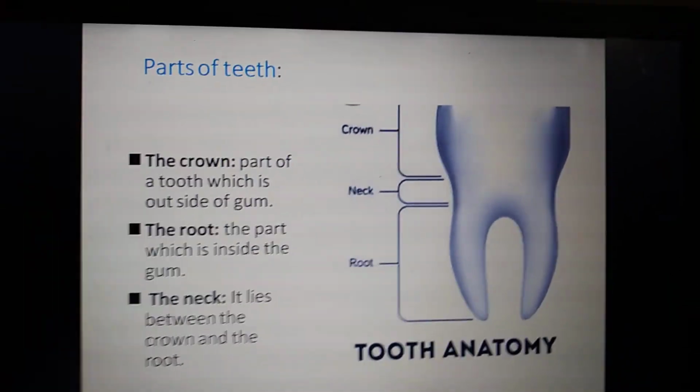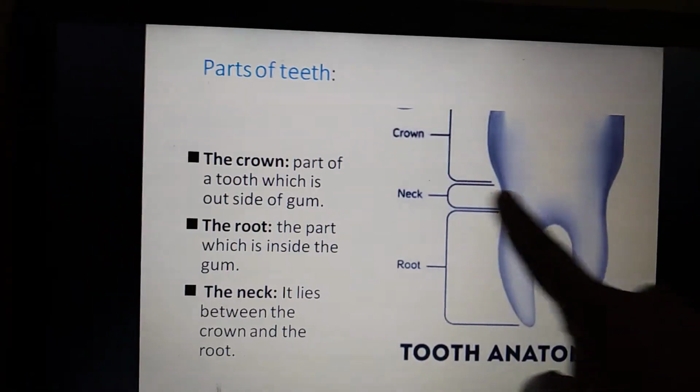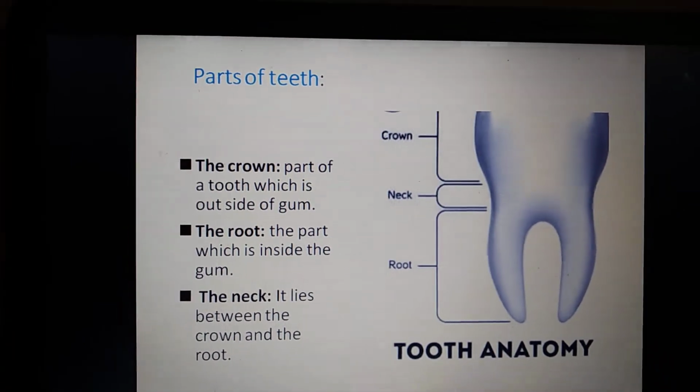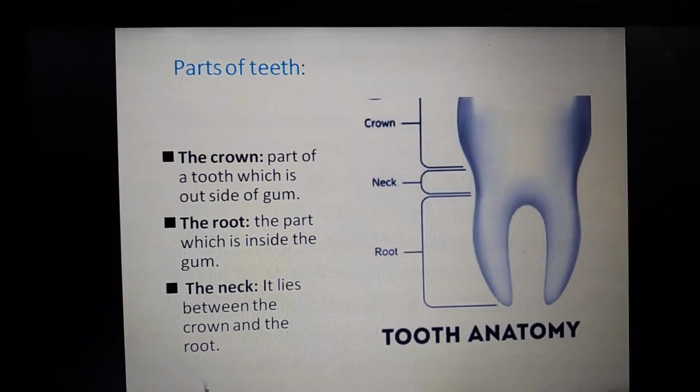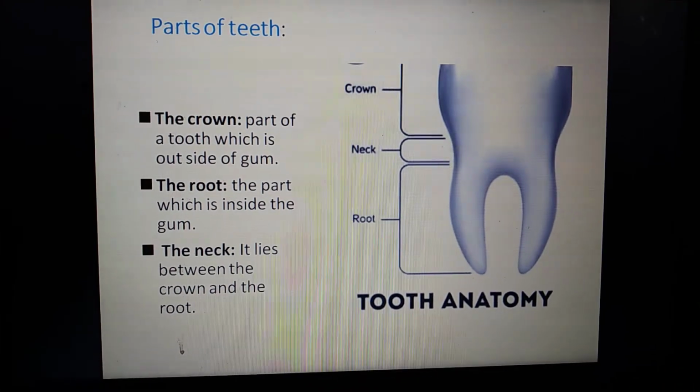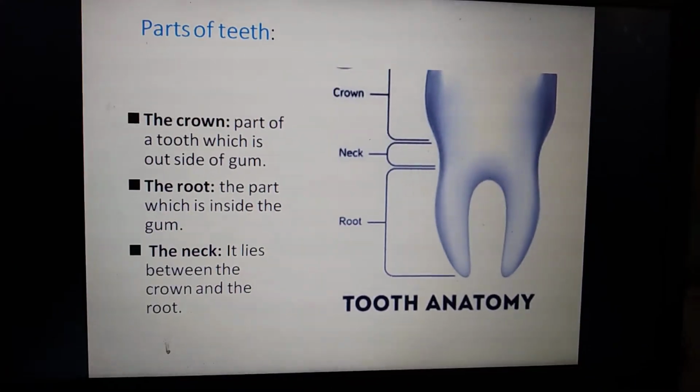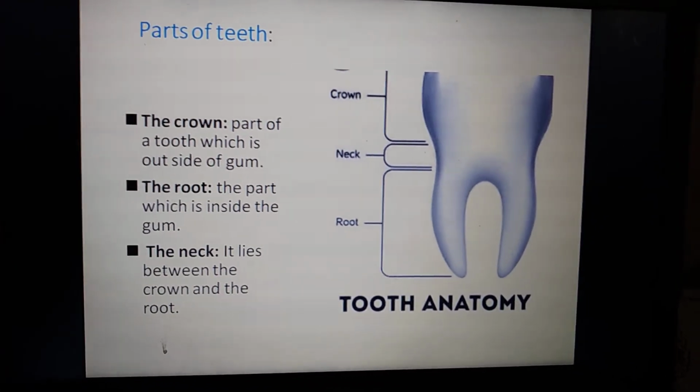Which one is it? The crown. It is visible outside the gum. And the second one, the root. What is the root? The part which is inside the gum.